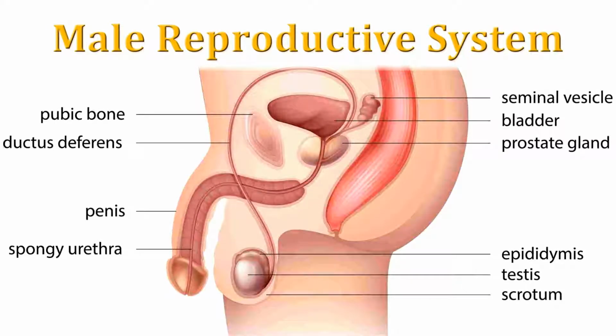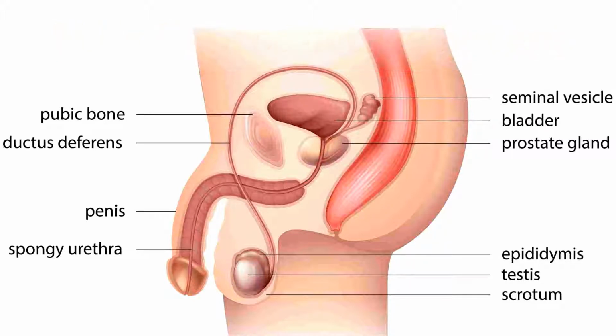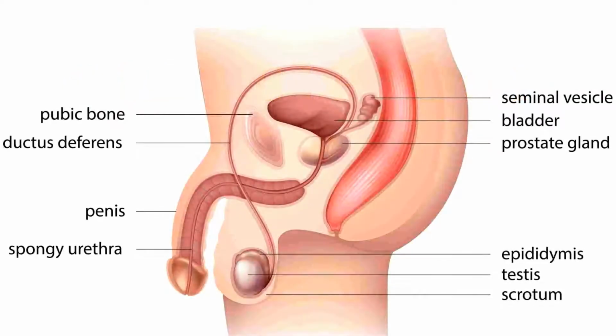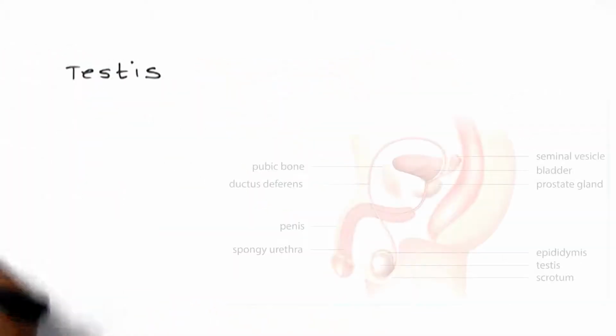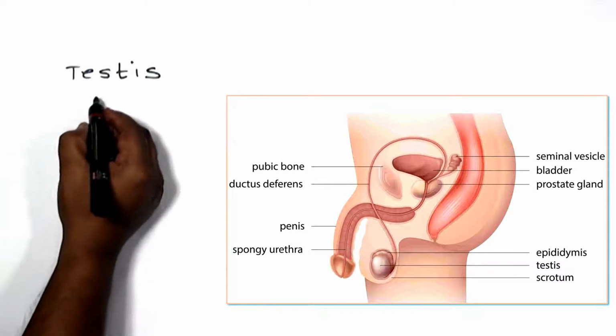Male reproductive system. As I was discussing, once again I repeat the process. For each and every process we need to remember those steps which I already gave you. As we are discussing the male reproductive system, I told you the important organ for reproduction is the testis.